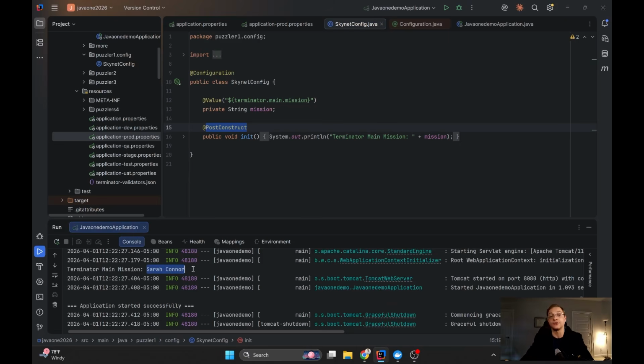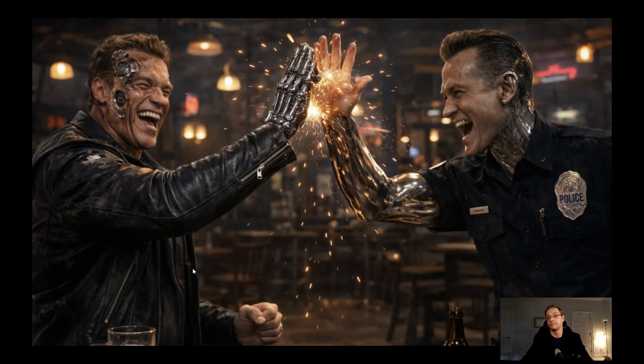I'm not surprised actually. It always happens with Terminators. No matter how we try to program them, they think that Sarah Connor is the main mission, no matter whether to save her life or to kill her, but Sarah Connor.